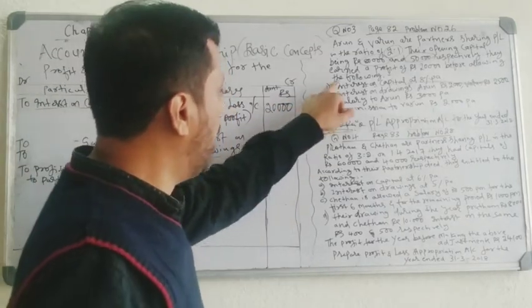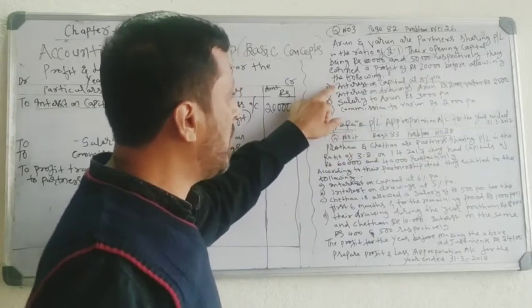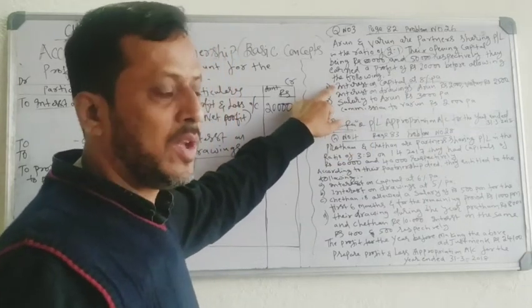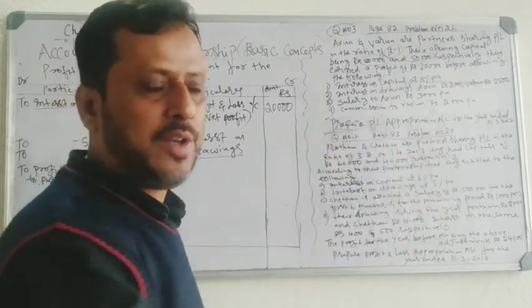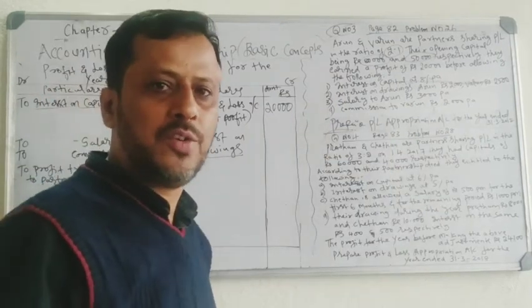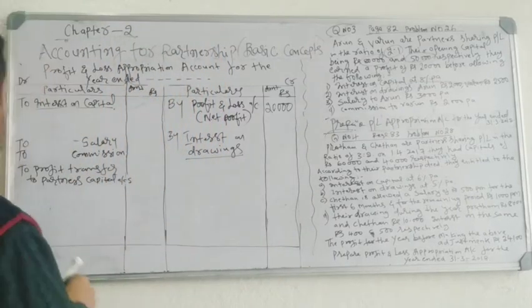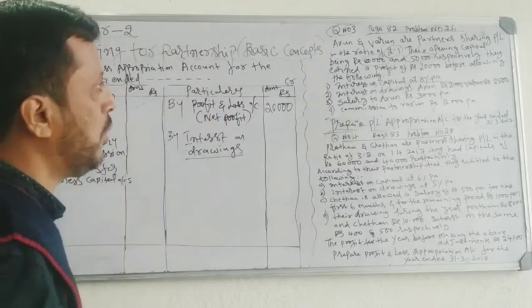Now come to the following adjustments. Interest on capital at 8% per annum. Interest on capital is paid by partnership firm to partner. It is an expense to partnership firm. It is recorded on the debit side. To interest on capital, you have to calculate.